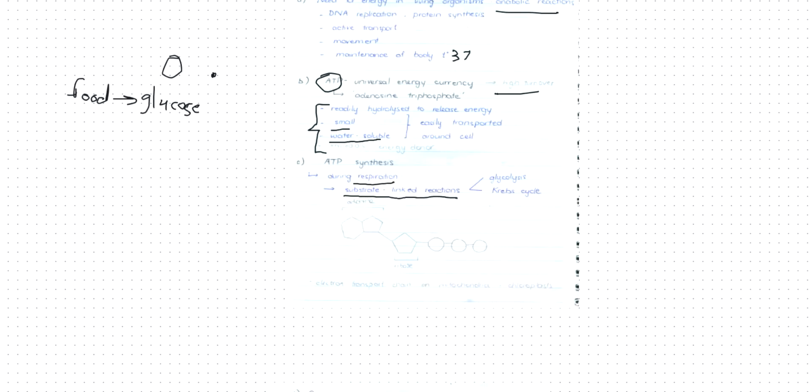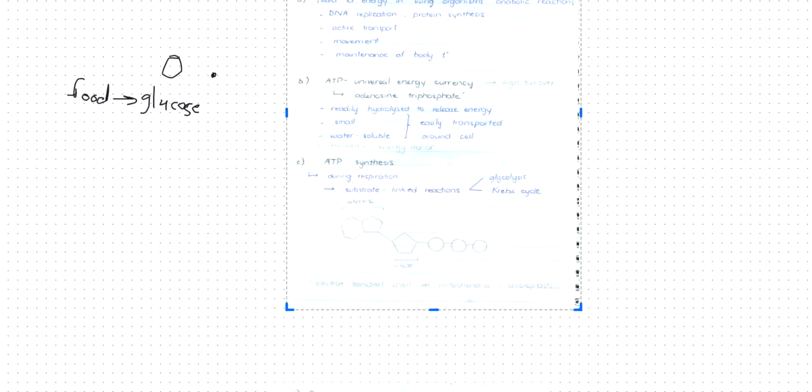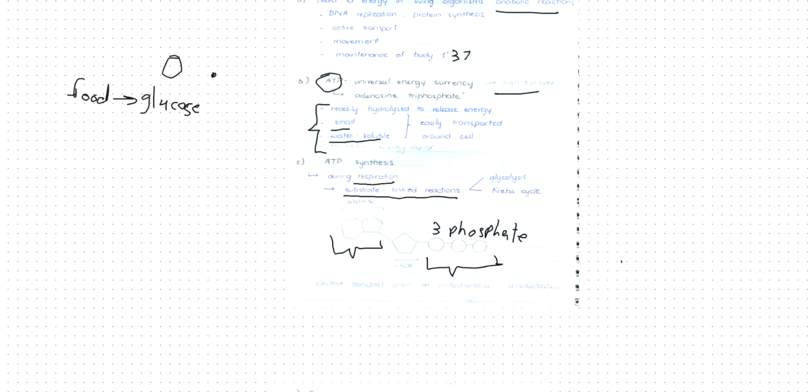So it has an adenine group, a ribose sugar, and this right here are 3 phosphate groups. So these are 3 phosphate groups, right? And when phosphate groups are released, let's say this phosphate is released, when it's released, energy is released as well.